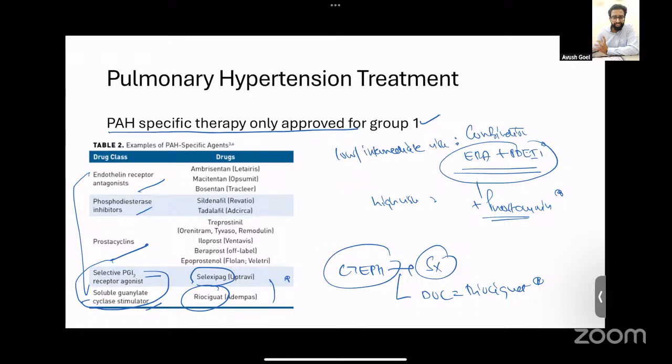I know I've been very fast, but the aim of this session was to just highlight some important topics and to go ahead with a quick revision. So now if there are any questions, I would like to take them. I'll just go through the live chat, and if there are any relevant questions, I will answer them now, and I can answer the remaining questions in the chat box itself.